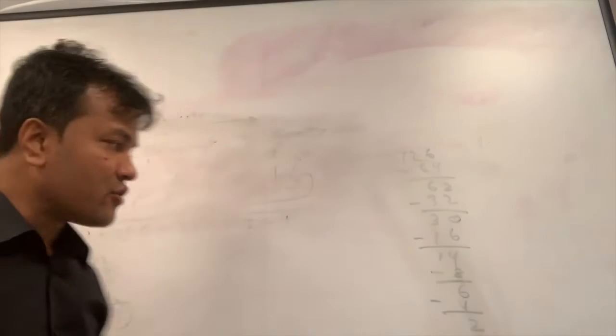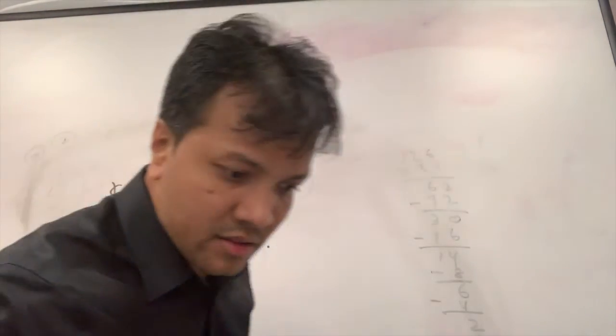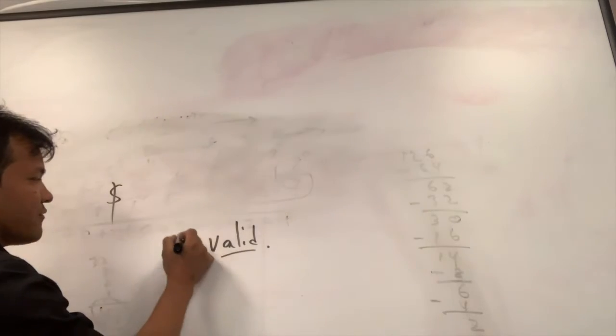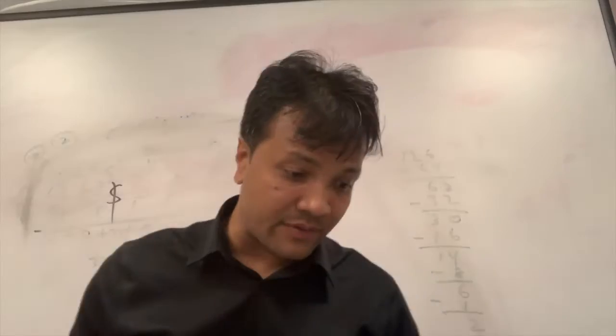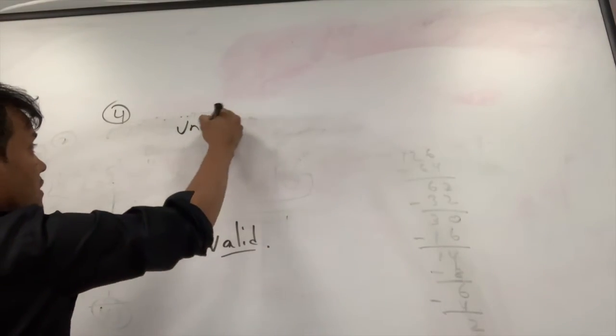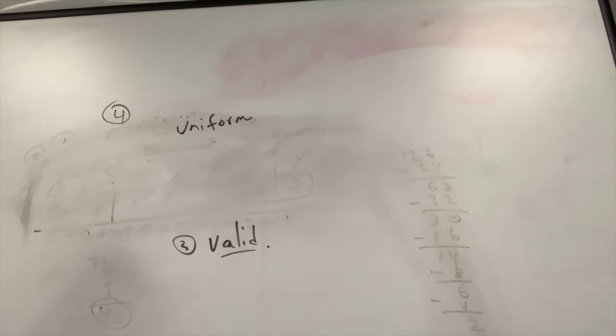So was it 5? Number 3, all you need to write is valid. No, for number 4. Sorry, number 4. Number 3, all you need to write is valid. Oh, number 4, okay. Can you read number 4? Yeah. Define the 3 methods of initializing variables. Uniform, right. Uniform, copy, and direct.